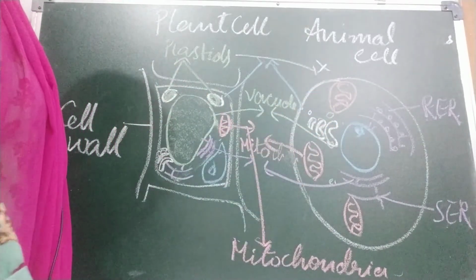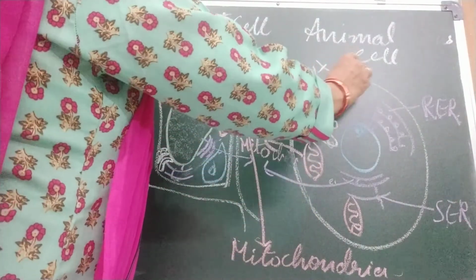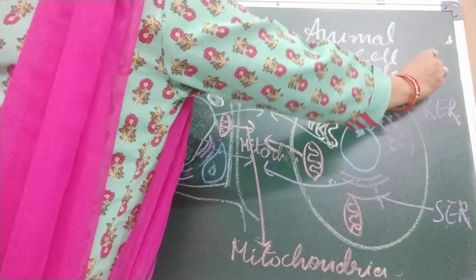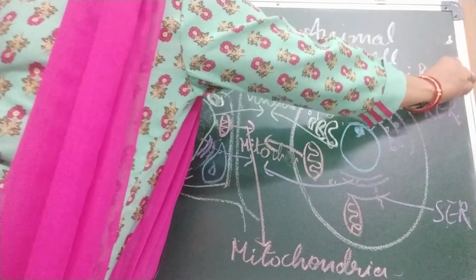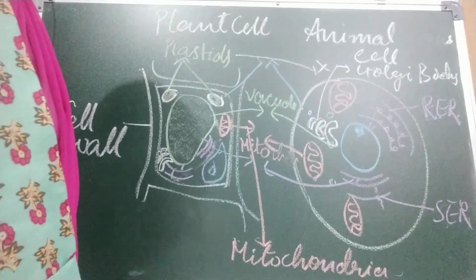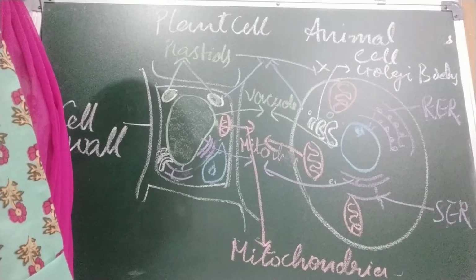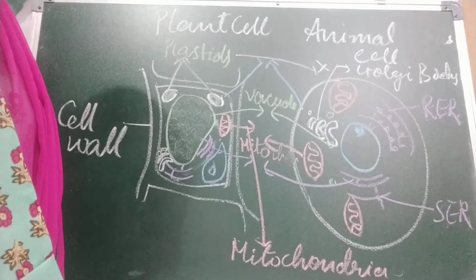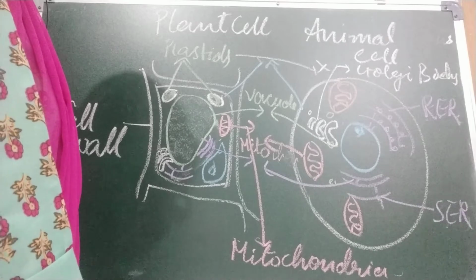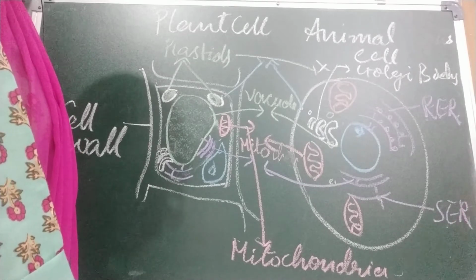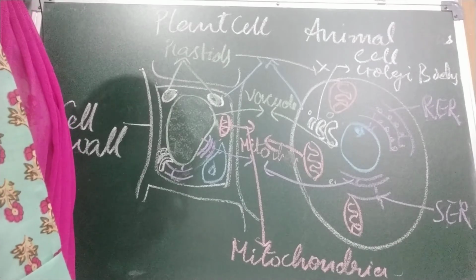These are Golgi bodies. Golgi bodies secrete substances such as enzymes. These are very important enzymes that have a very important role in our body. So these are secreted by Golgi bodies.